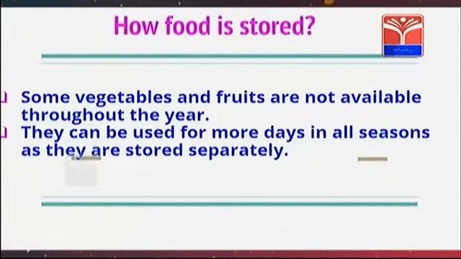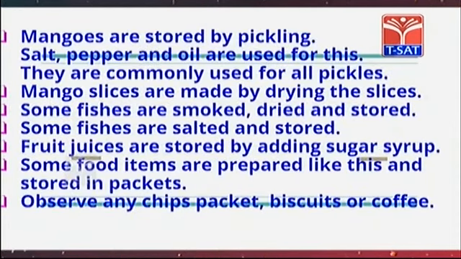How is food stored? Some vegetables and fruits are not available throughout the year. They can be used for more days in all seasons as they are stored separately. Mangoes are stored by pickling. Salt, pepper and oil are used for this. They are commonly used for all pickles.